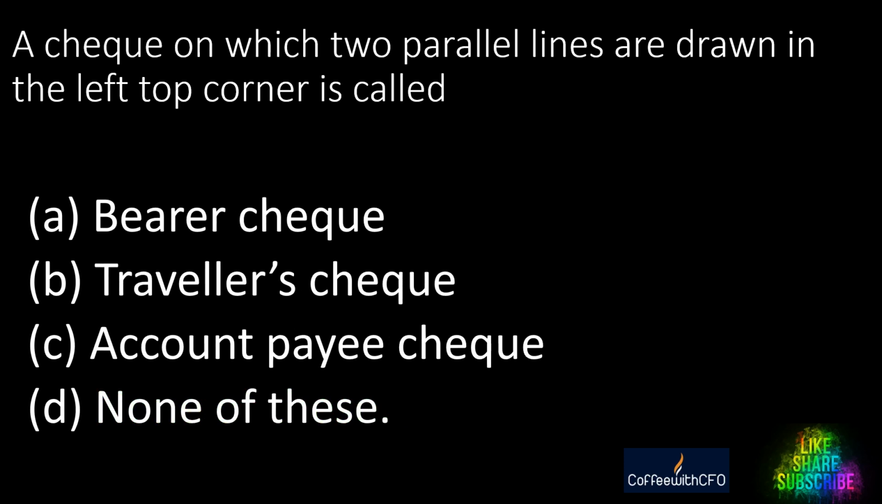Next question. A check on which two parallel lines are drawn in the left top corner is called what? I hope all of you have seen checkbooks, checks. A. Bearer check. B. Traveler's check. C. Account payee check. D. None of these. Bearer check doesn't require these parallel lines. Traveler's check also not. It's only the account payee check, guys. The right answer is account payee check. Hope you have rightfully guessed.